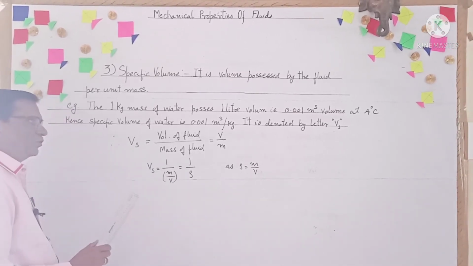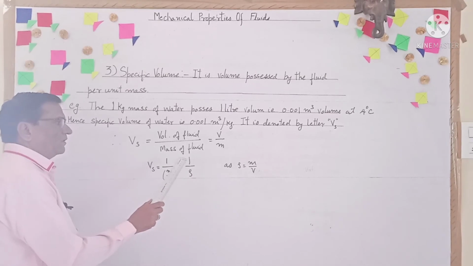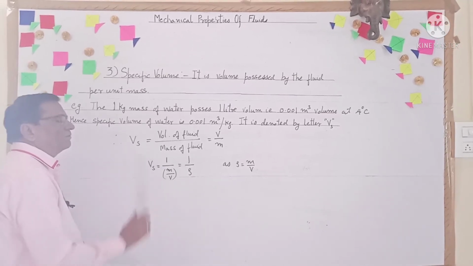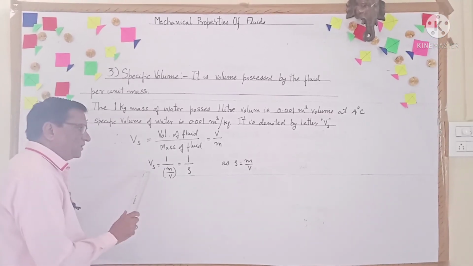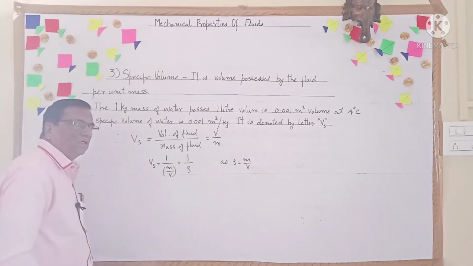So specific volume is the inverse of the mass density.